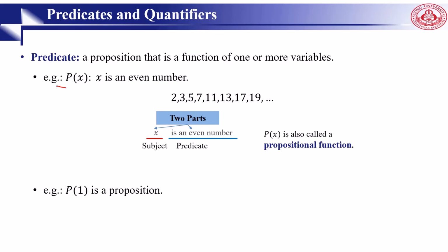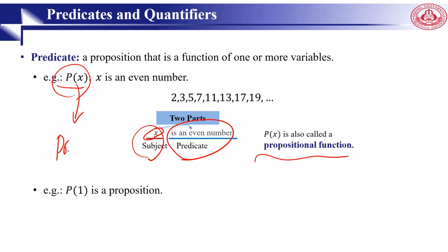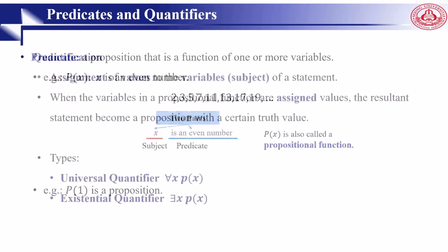In discrete mathematics, a predicate is a proposition that is a function of one or more variables. For example, we say P(x): x is an even number. So we have x, and the predicate says even number, right? Then P(x) is called a propositional function. Once a value has been assigned to the variable x, the statement P(x) is a proposition. For example, P(1) is considered a proposition.